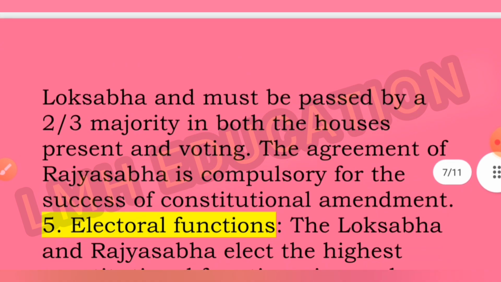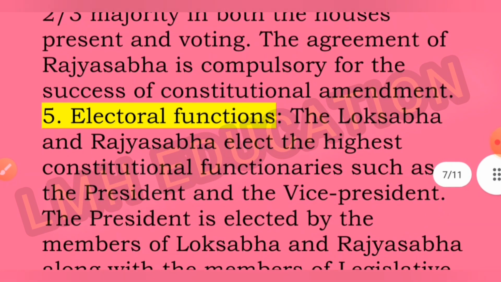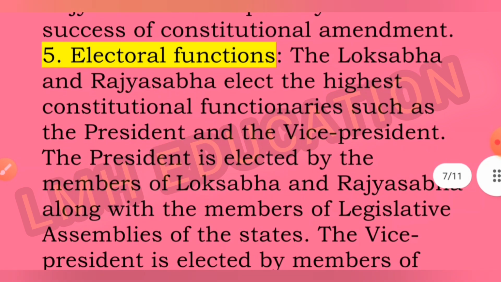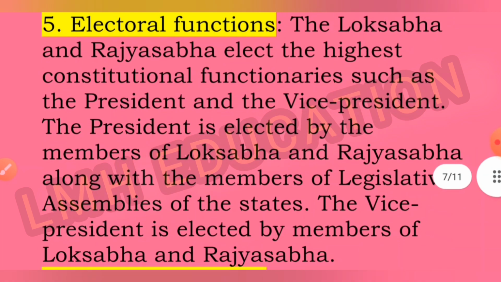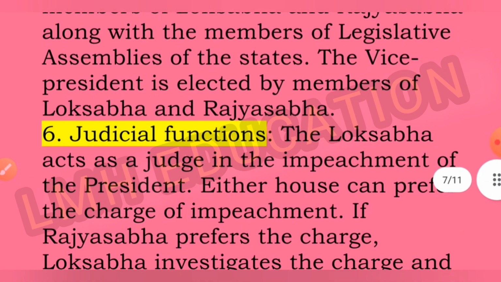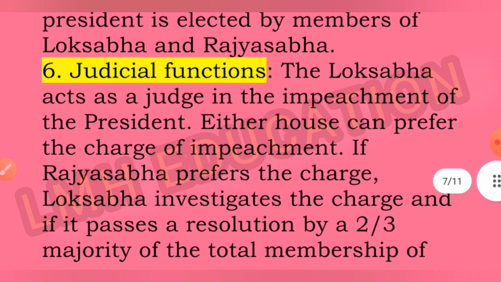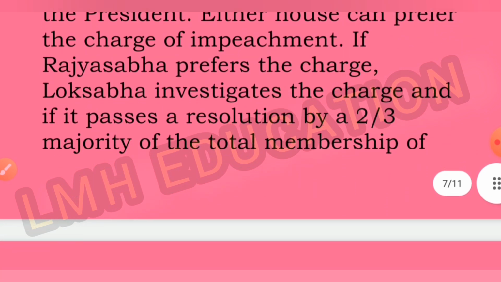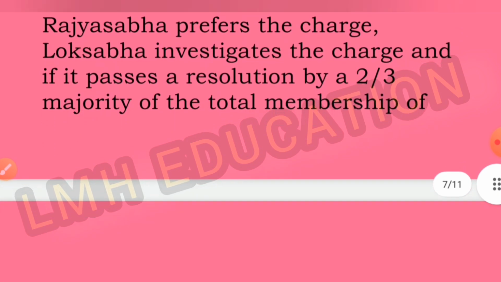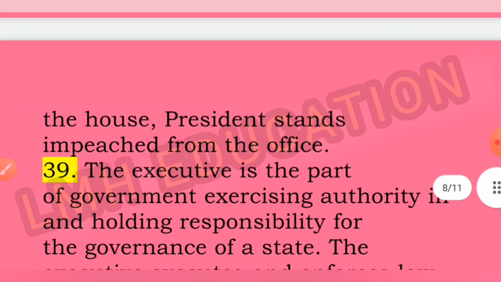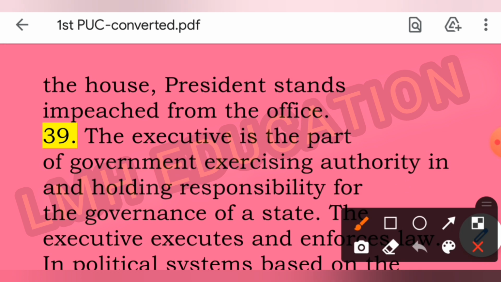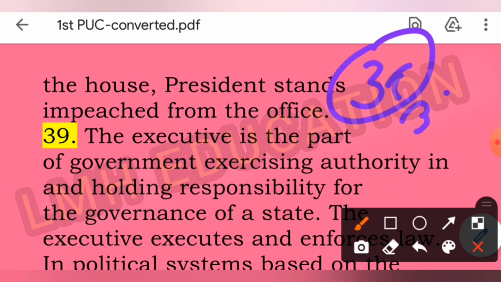Now the fifth one is the electoral functions. About the electoral functions, you have to write that the Lok Sabha and the Rajya Sabha elect the highest constitutional functionaries such as the President and the Vice President. Next, number 6, judicial functions, in which you have to write that the Lok Sabha acts as a judge in the impeachment of the President. If that resolution is passed by a 2/3 majority of the total membership of the House, the President stands impeached from the office. In this way, your question number 35 and question number 36 are completed, and that section is also completed.